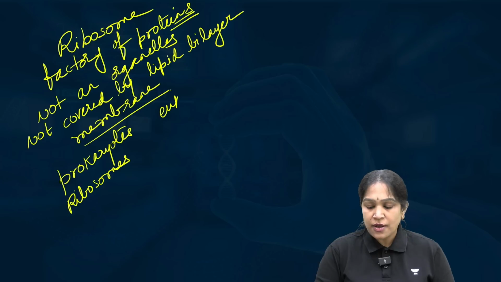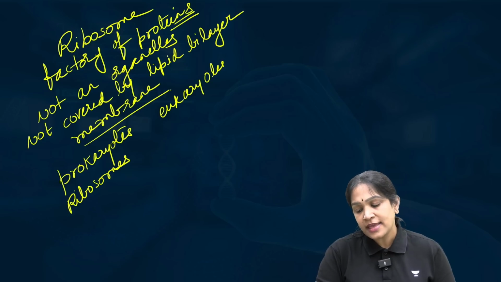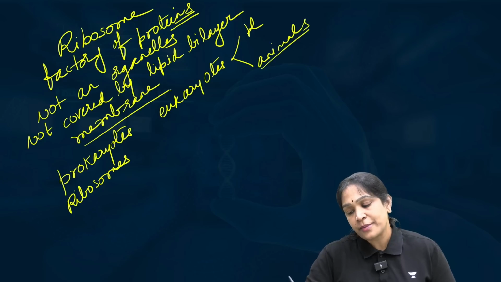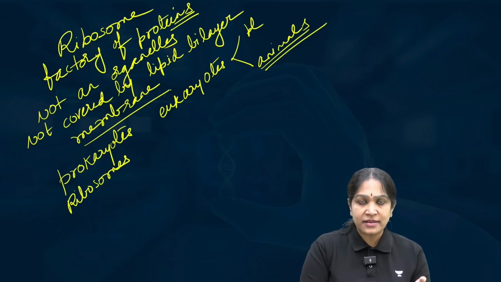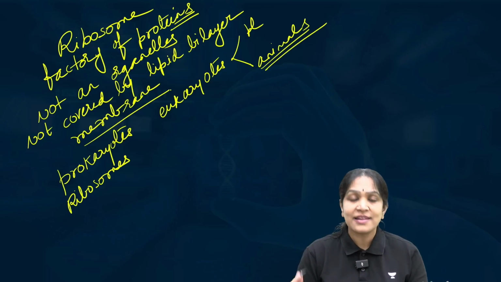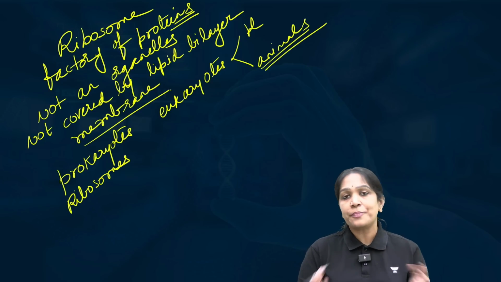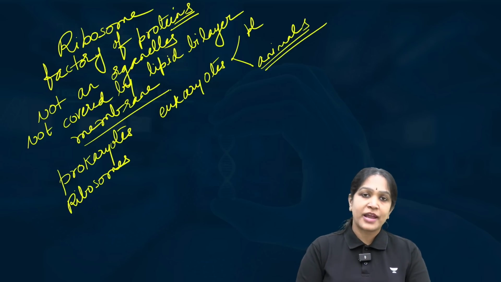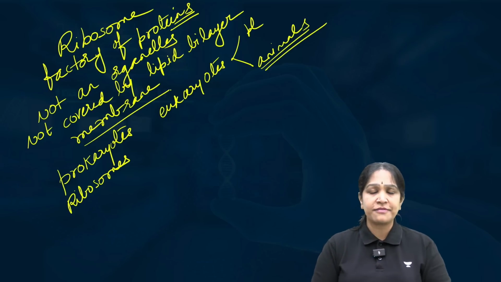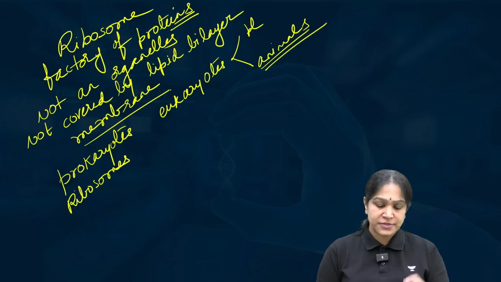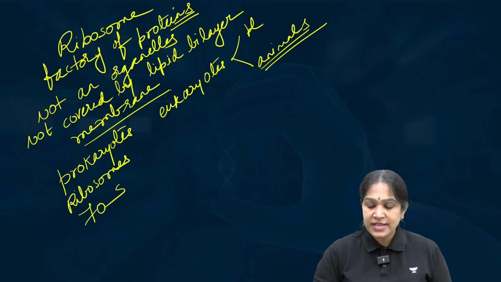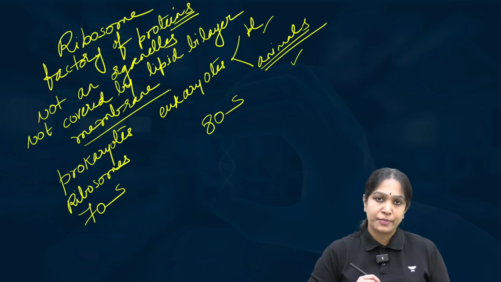And eukaryotes also have ribosomes. Okay, in the eukaryotes, plants and animals, yes, both of them have ribosomes, because let it be a bacterial cell or a plant cell or an animal cell, every cell needs proteins and the proteins are produced in the ribosomes. So a cell should definitely contain ribosomes, but they have different types of ribosomes. Prokaryotes have 70S ribosomes, whereas eukaryotes, plants and animals, both of them have 80S ribosomes.